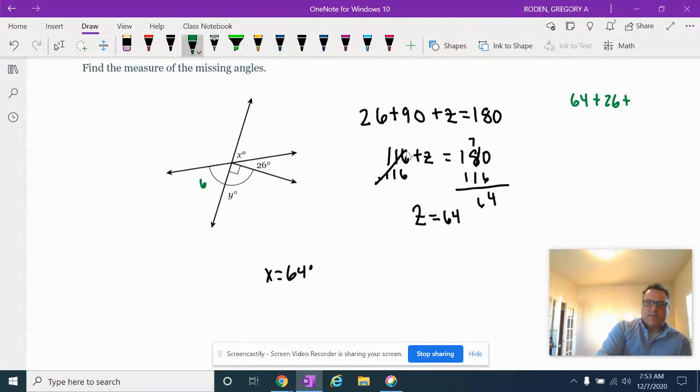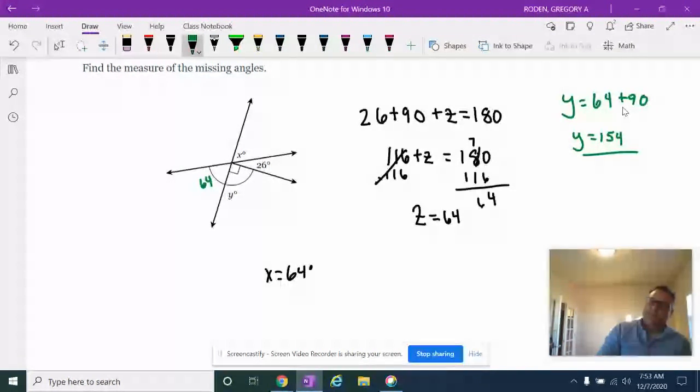If we know this is 64, so Z is 64, duh, and Y is 64 plus 90. So Y is just equal to the 64 that we found for Z, and then we just add the 90 on, and that's going to give us our Y. So 64 plus 90 is 154. And we're done.